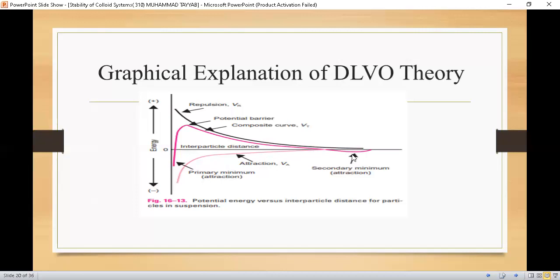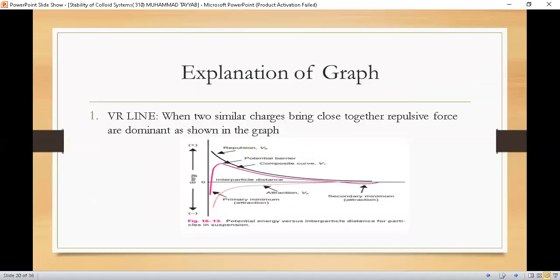So at the secondary minimum, when we add electrolyte in a controlled fashion, floccules form. These are called floccules. Here there is a weak interaction of attractive forces, and these floccules can easily be redispersed by shaking. So this was the explanation of the DLVO theory, which was very simple. I will explain each and every line in the coming slides, so let's discuss it one by one.